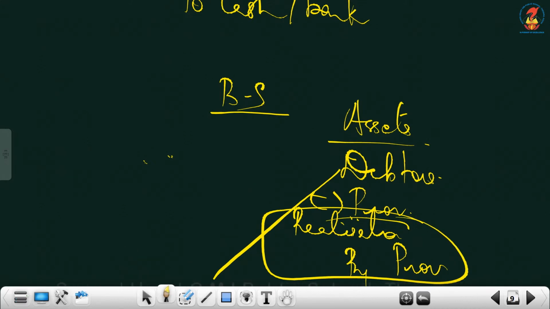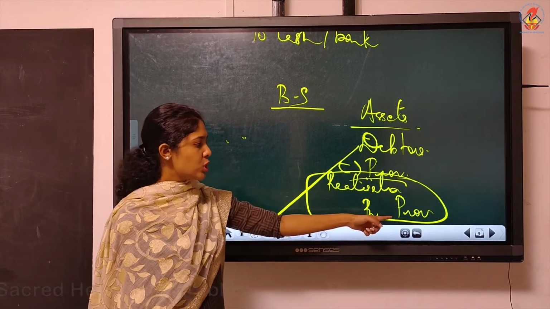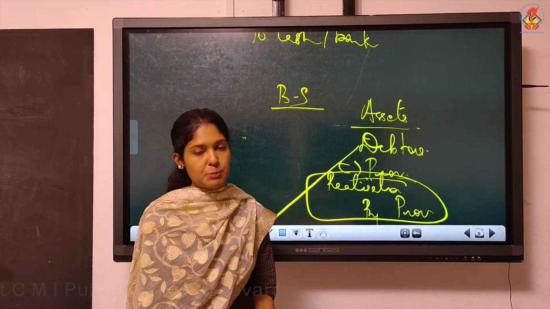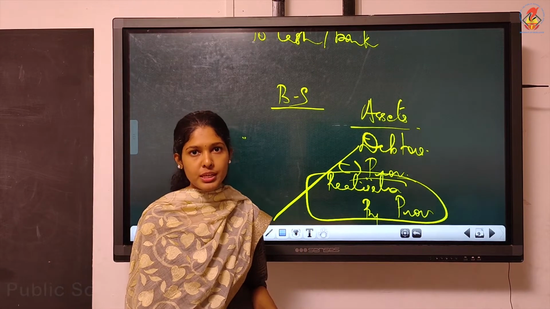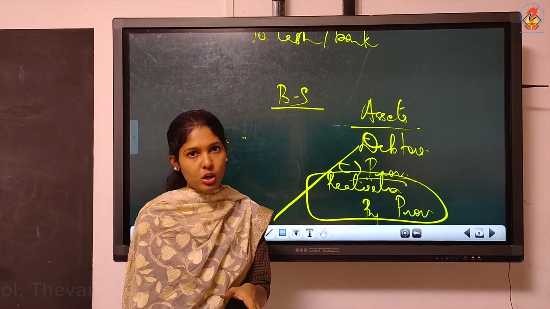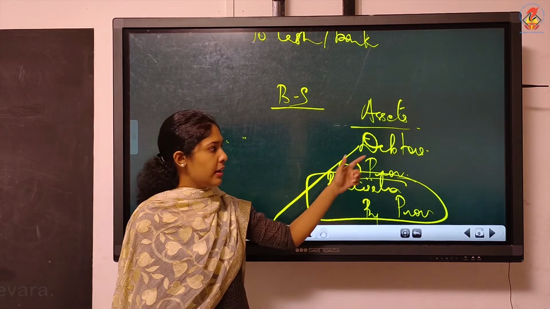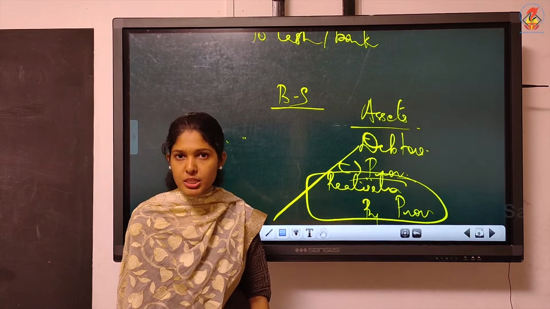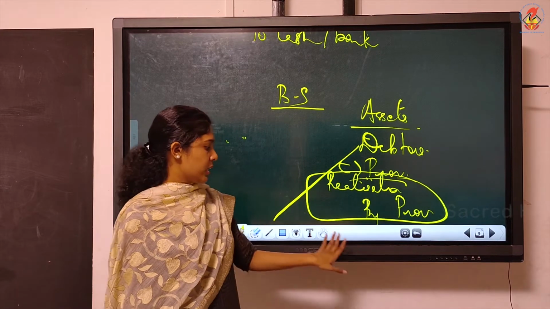Realization will be credited. Understood? Provision account debit to realization is the journal entry. But should we record that closing entry now? What did I tell you in the beginning? Closing entries they have recorded already. So I just explained debtors when they close, they would have closed, provision also, related liability also they will close.